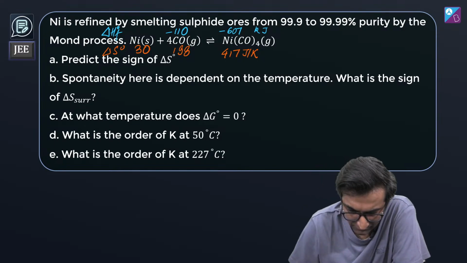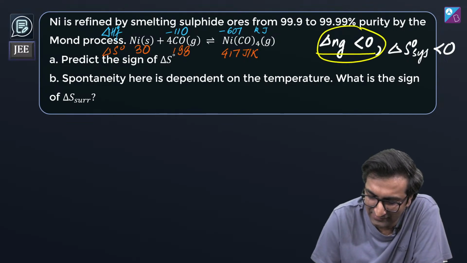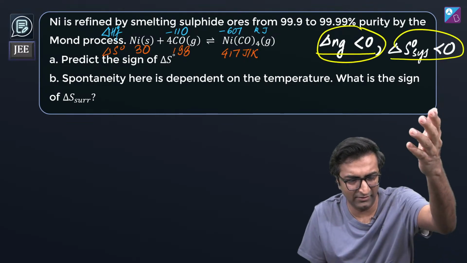Let's deal with the first couple of things. I think delta n g is easy. Delta n g is less than 0, so delta S system must be less than 0. Simple. Thank you.